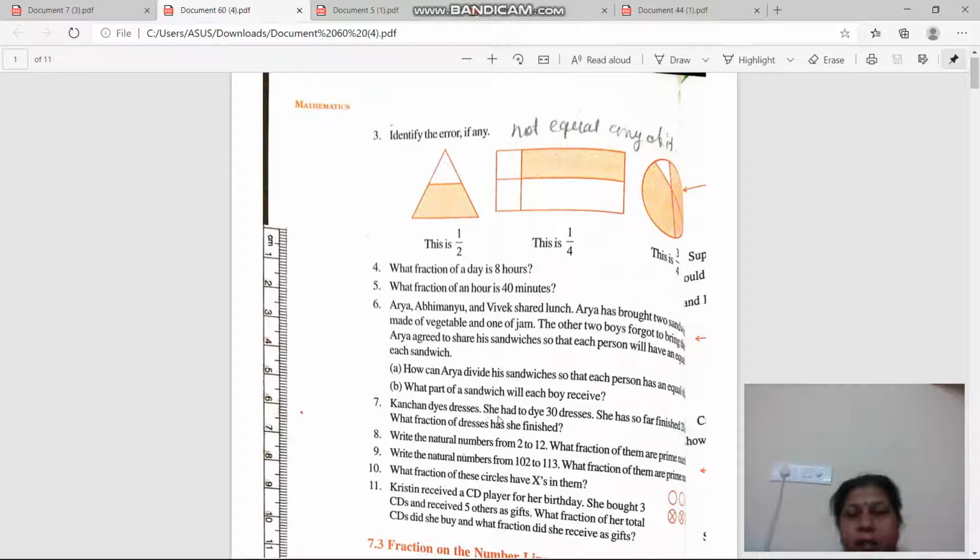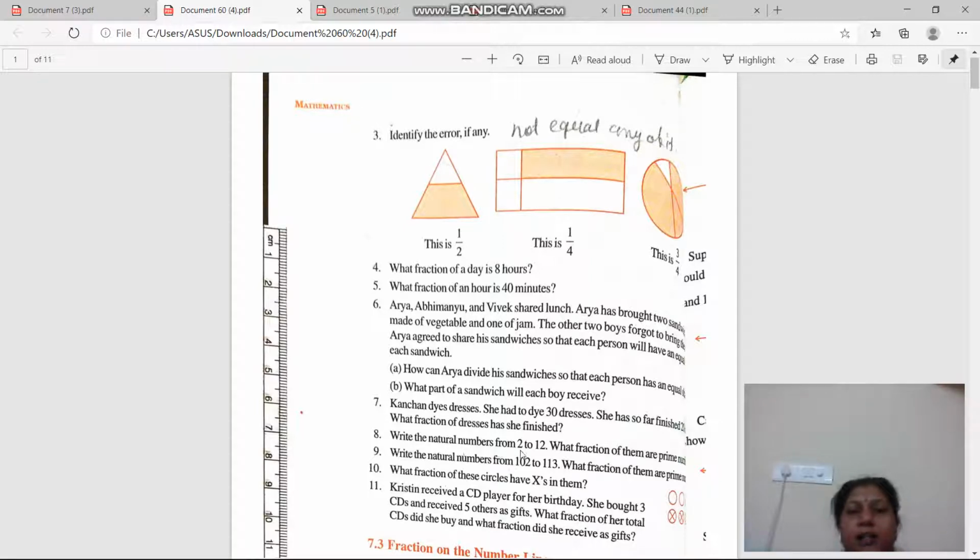Kanchan dyes dresses. She had to dye 30 dresses. She has finished 20 dresses. Okay, so what fraction of dresses has she finished? So what is the total number of dresses? 30. So how much did she finish? 20. So 20 upon 30, that is 2 upon 3. Get it? Now next.